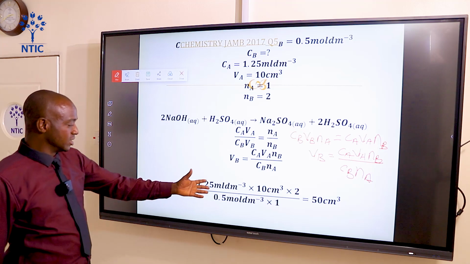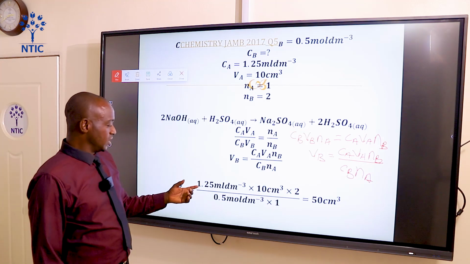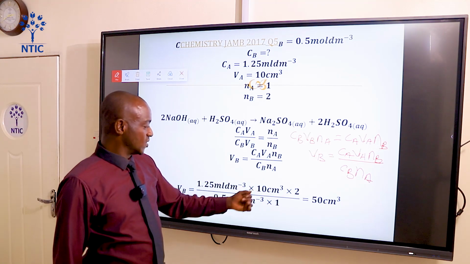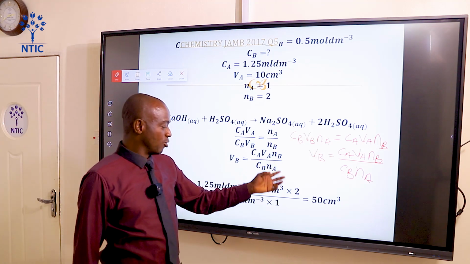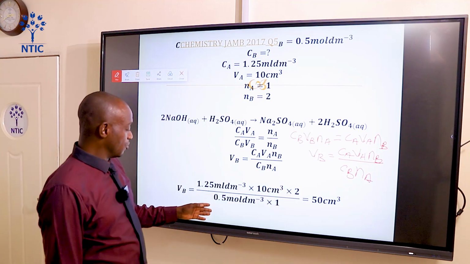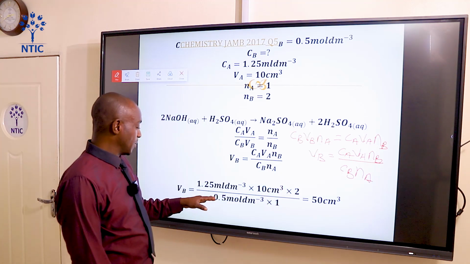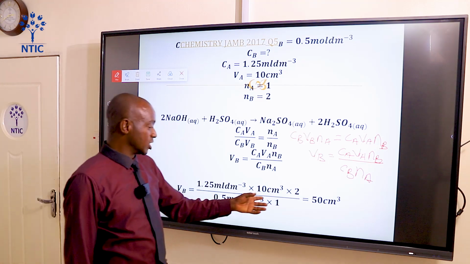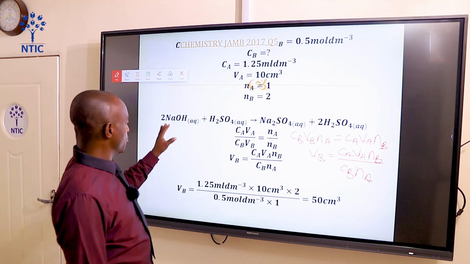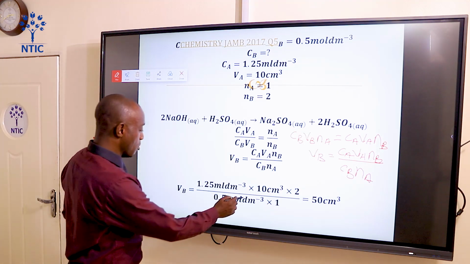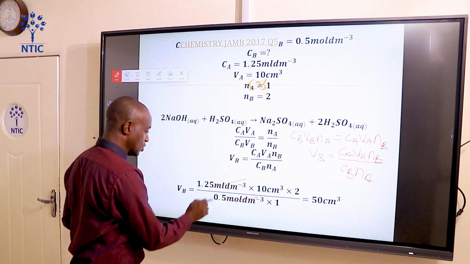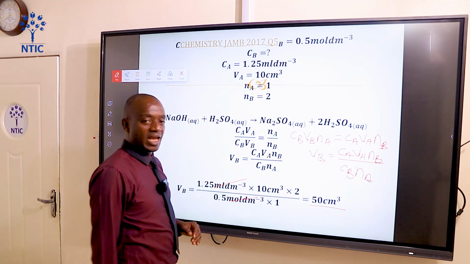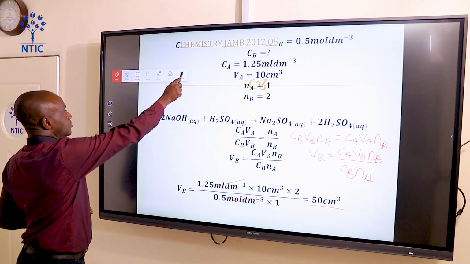That's what you have here. Okay? And this is the value. Ca is 1.25 mole per dm³. Va is 10 cm³. Multiplied by the number of moles of base, which is 2, all over the molarity of base, 0.5 mole per dm³, multiplied by 1, which is the number of moles of acid. From here, we cancel mole per dm³. The answer is 50 cm³. All right?